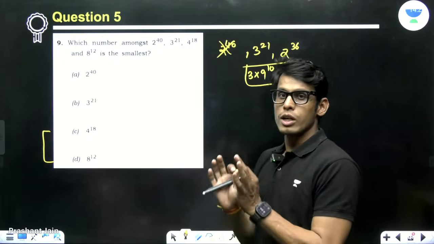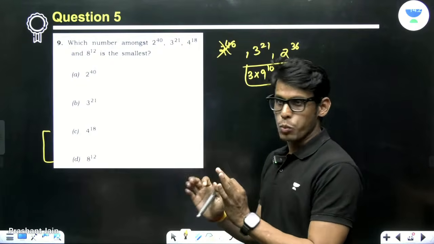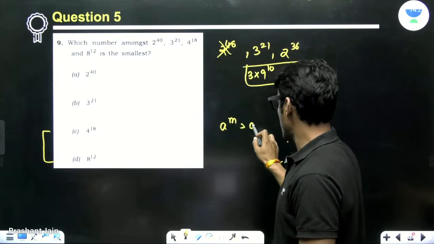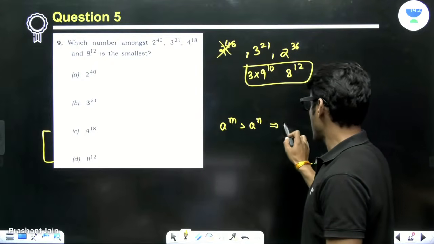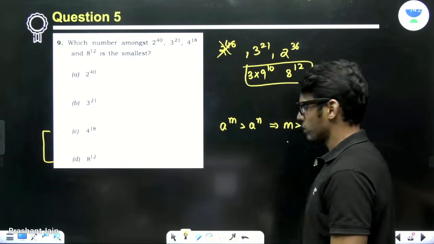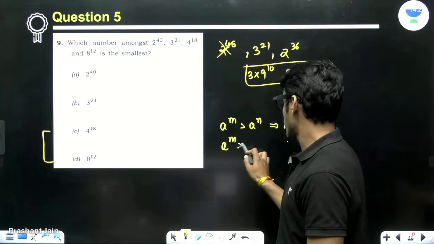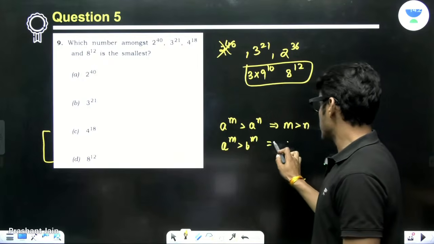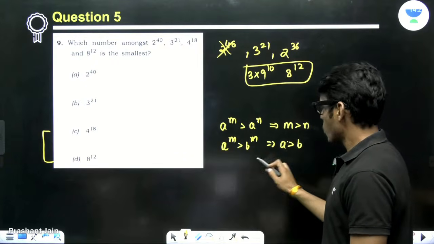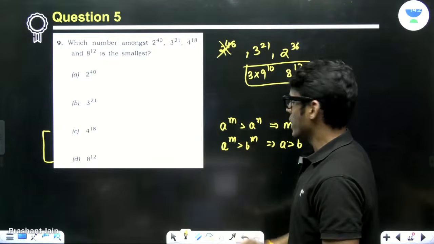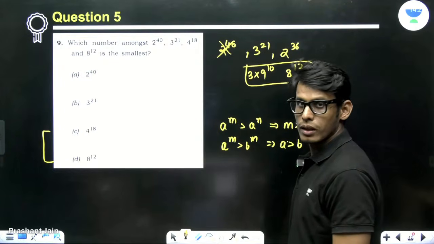The usual way to compare exponents is, see, if the base is same, then M has to be greater than N. If the power is same, then the bases will follow this. So either we make these powers same or we make the base same, right?